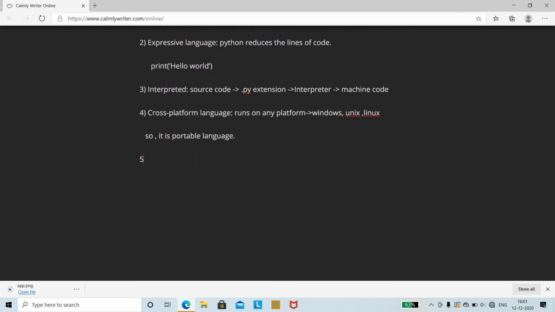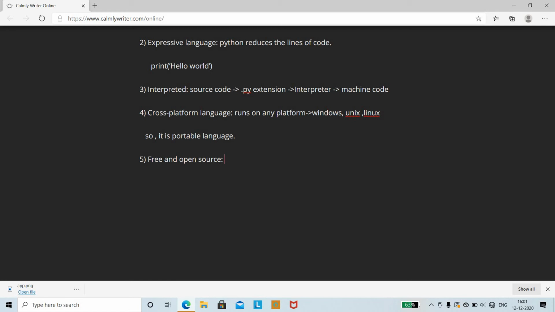The next feature of Python programming is that it is free and open source. You can write Python programs freely, and it has various IDEs which you can use freely in order to write your code and execute the code. So it is free and open source.